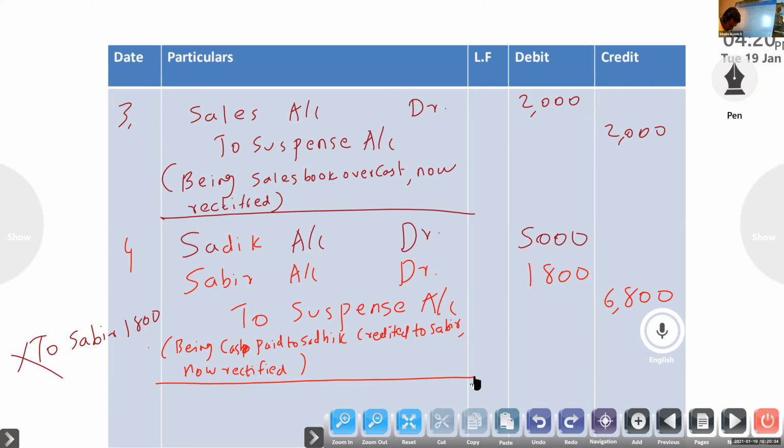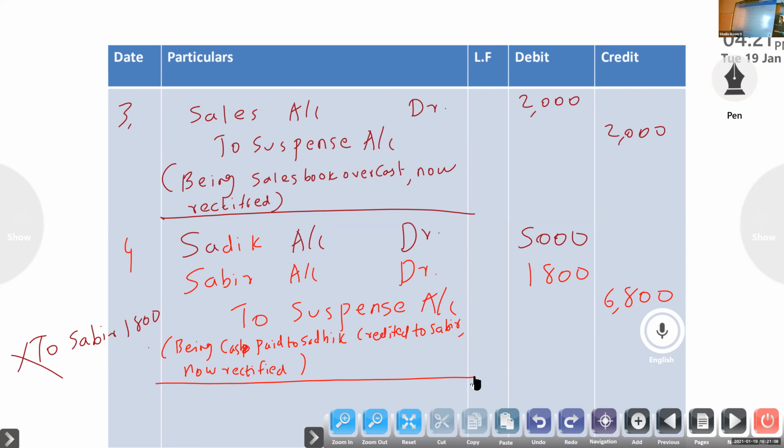So the correct purchase return amount is 3,150, but we wrote 1,530. So is the purchase book undercast or overcast? Purchase return book 3,150 was carried forward as 1,530, so it is undercast.